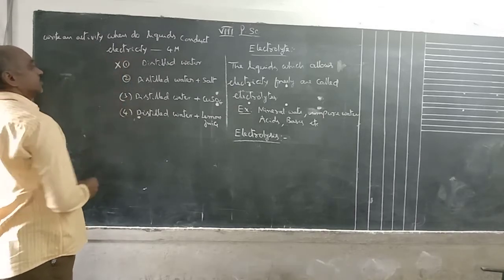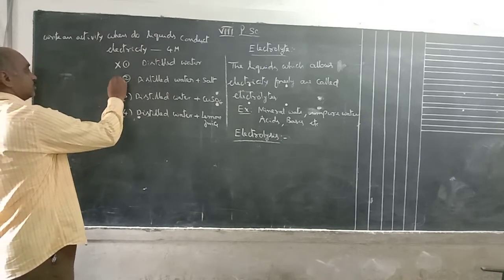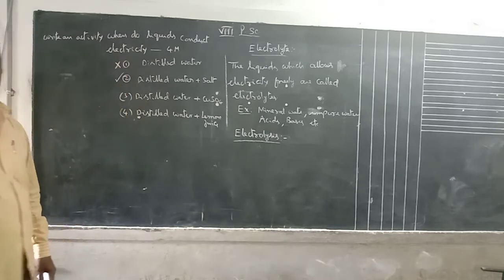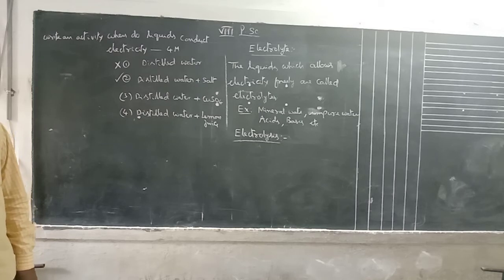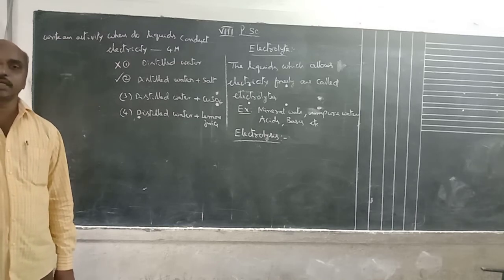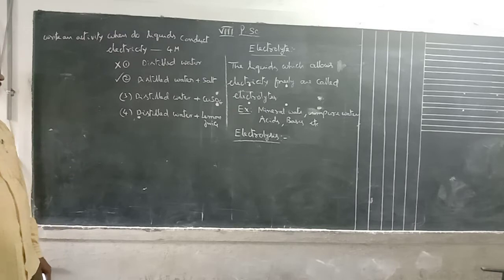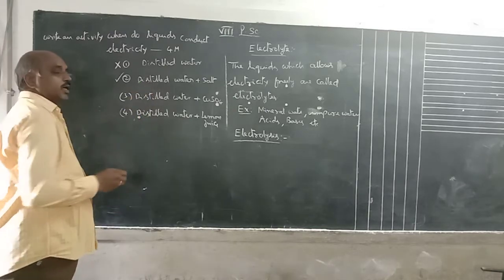Suppose distilled water is mixed with salt. Salt means NaCl, and it immediately dissociates into ions, Na+ and Cl-. So it acts as a good conductor and the LED glows.